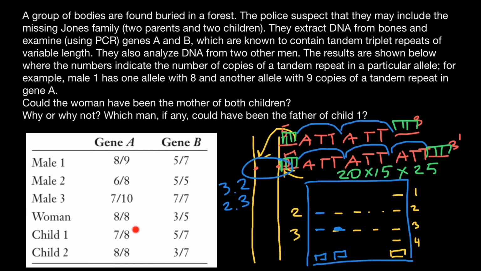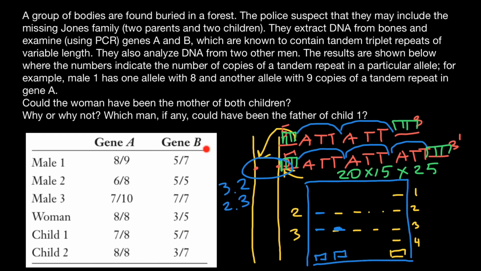And we see that for the gene A, child number 1 has 8 repeats, which he can inherit from the mother's side. And child 2 also has 8 repeats, which he can inherit from the mother's side. Let's now analyze the gene B. And we see that the woman has 3 and 5 repeats at this locus.